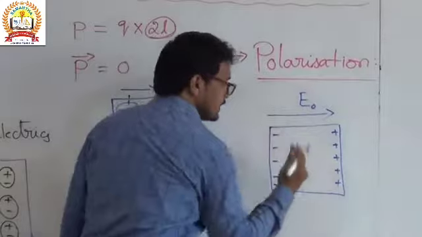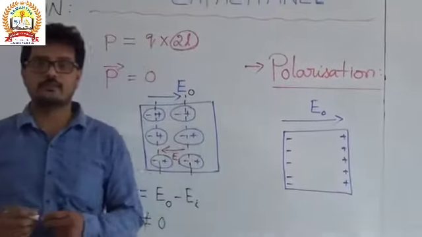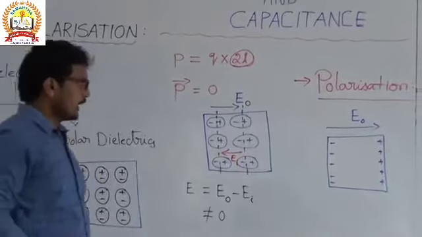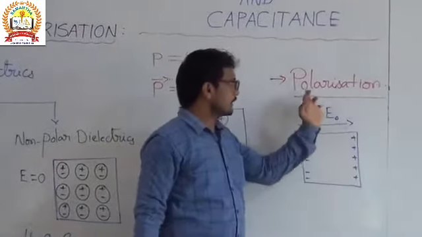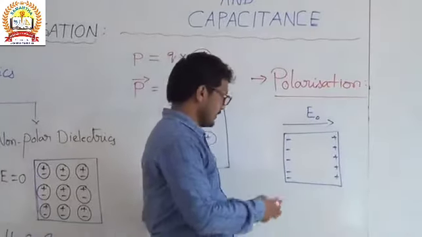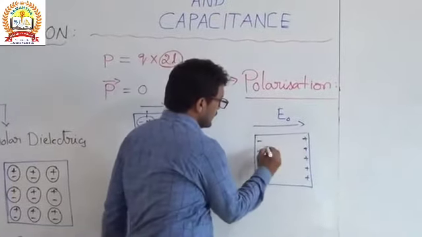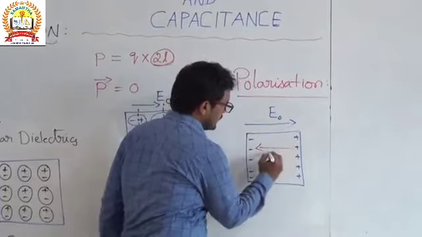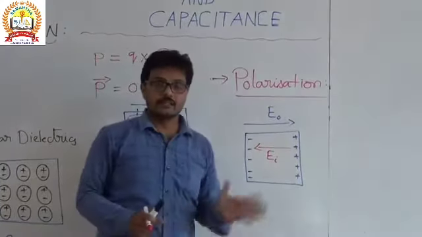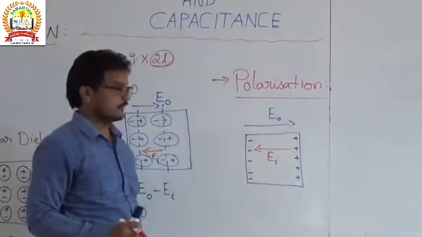This process, whatever takes place when the electric field is applied to the dielectric substance, we call polarization. In that polarization, what remains is the induced electric field, from positive to negative, and the electric field decreases.